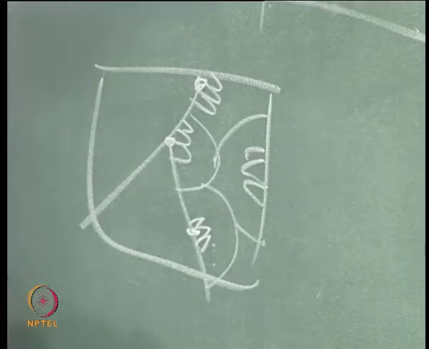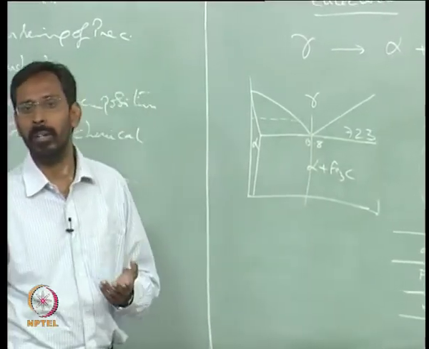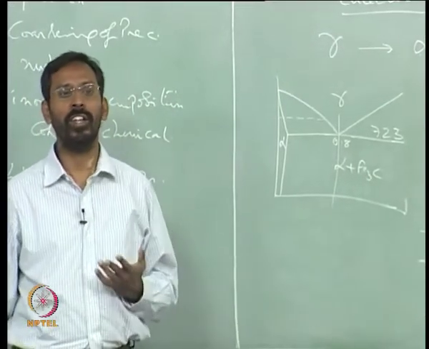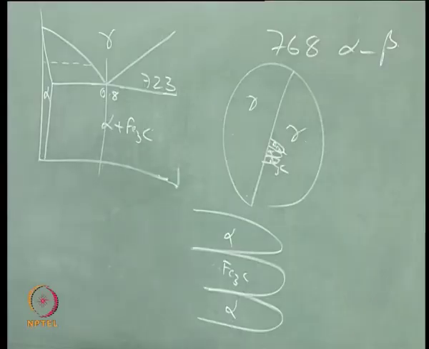This is going to ultimately define the properties, because the eutectoid has always been so interesting for people: you can really control the mechanical properties just by heat treatment, and the whole crux of heat treatment revolves around this eutectoid transformation. So we can modify the microstructure the way we want.